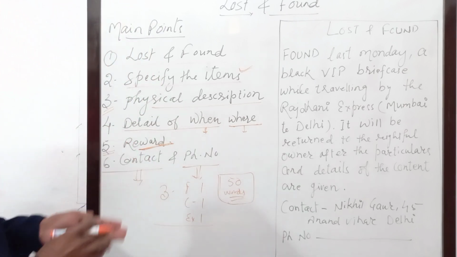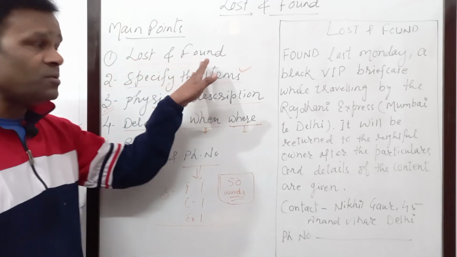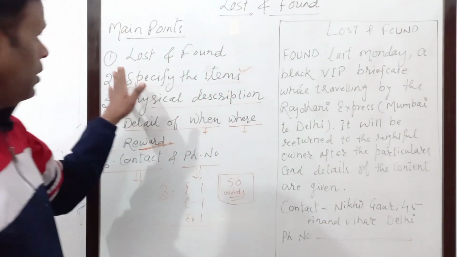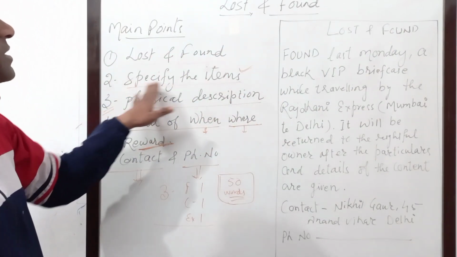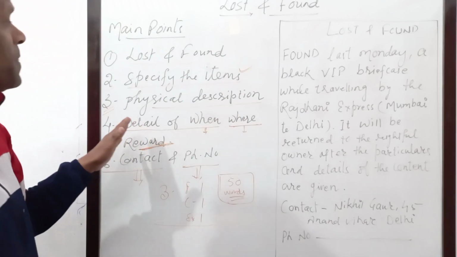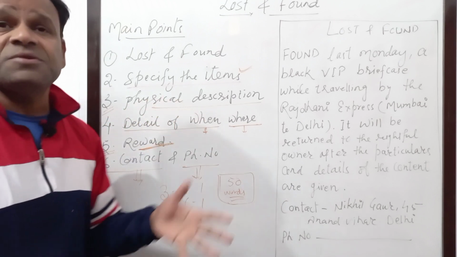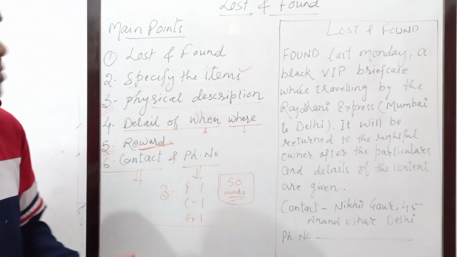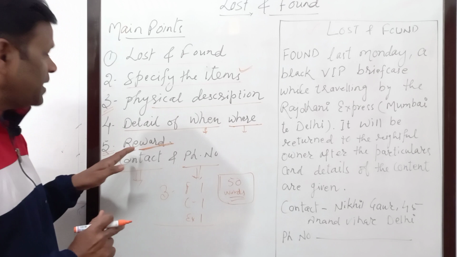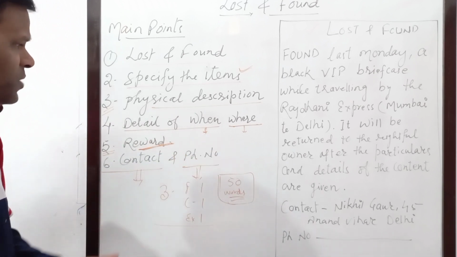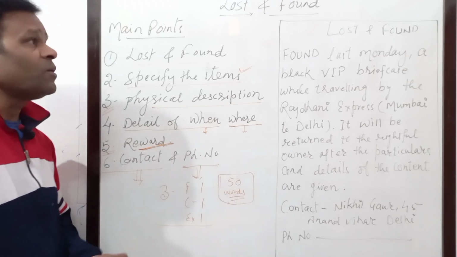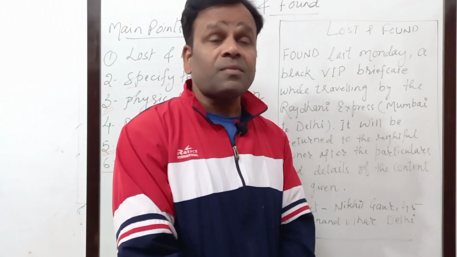Okay, so let me recall again. First of all, lost and found. If you are solving this question, so simply you write the heading lost and found. Then comes the second point, specify the item. Whatever item it is lost or found, it has to be specified. And then the physical description of the object, what is lost or what is found, the detail of it, detail of when and where it was found, and then reward, if it is announced. If you want to add it, you can, otherwise you can leave it. And then contact and phone number. Okay, now let me take you to the sample, how we write there.